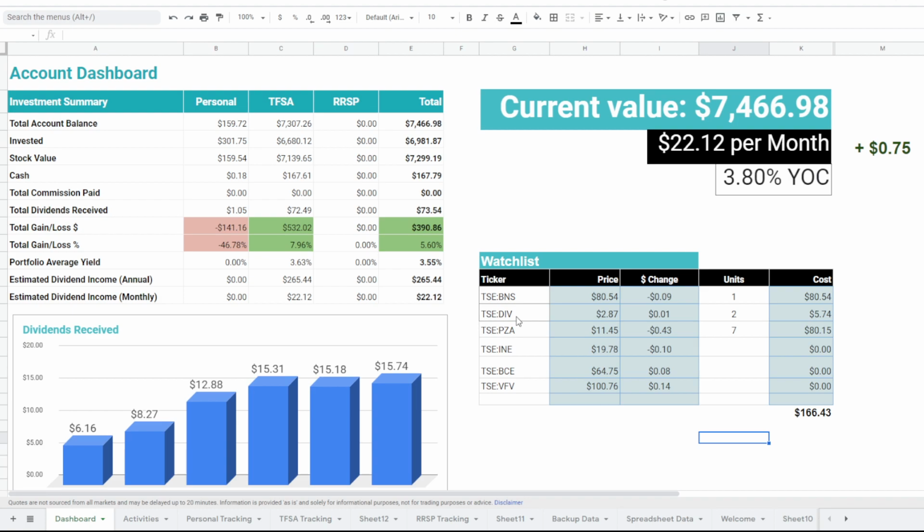There is a request to do a deeper dive into Diversified Realty Corp. So I just need to find more time to do that. I've been busy with some home stuff. So I'm just going to change that back. And then over here in my spreadsheet, it calculates what that monthly dividend increase would be. So in this case, buying these 2 stocks should see me on average see 72% more dividends per month.